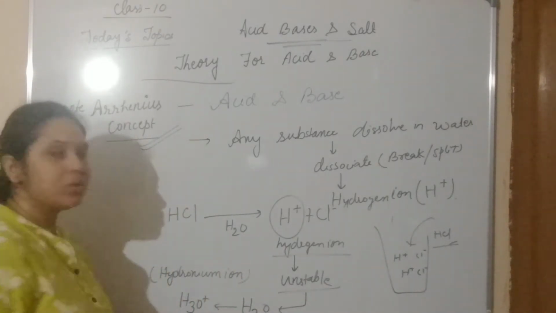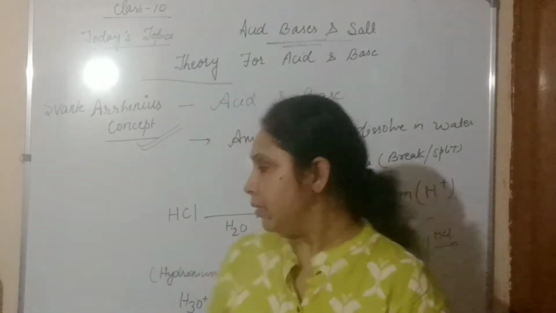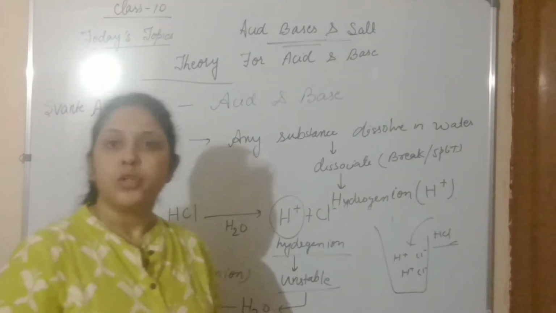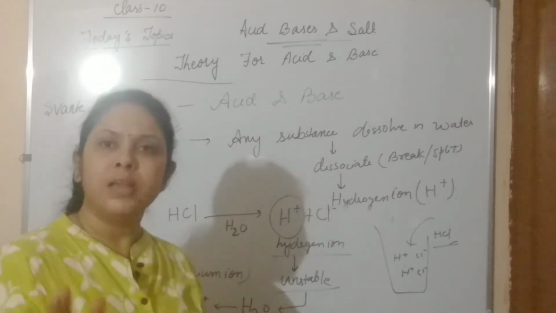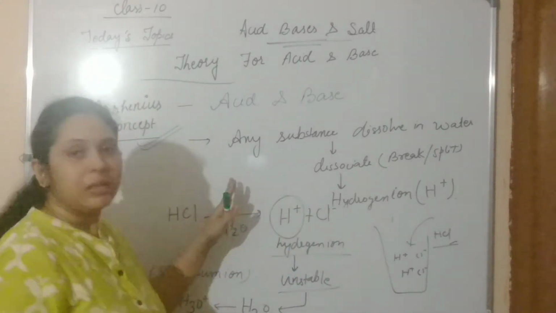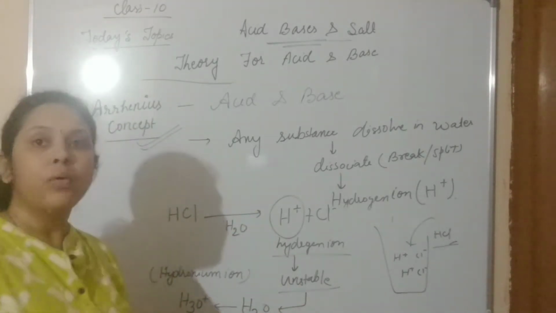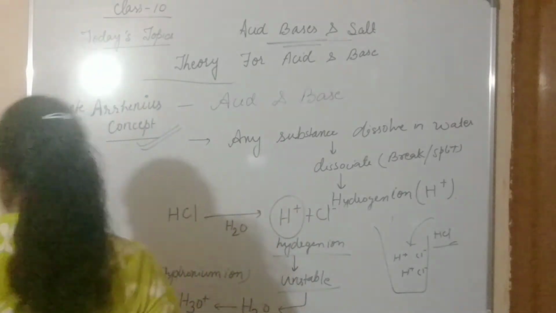Hydronium ion. So sometimes if a question is there, and it is given that a substance shows the hydronium ion, it means we can say that the substance is an acid. So this is the Arrhenius acid. Now we are going to study the Arrhenius base.